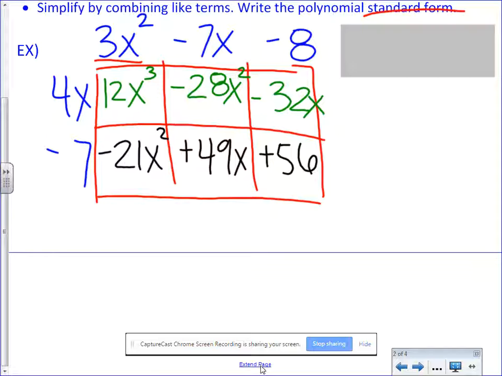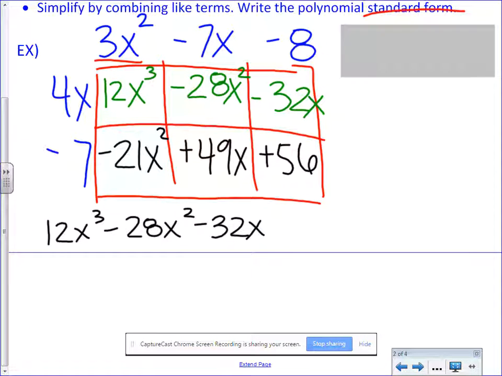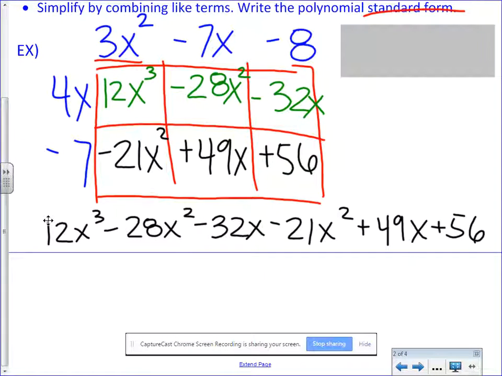So we had 12x cubed minus 28x squared minus 32x minus 21x squared plus 49x plus 56. I need to condense this so that A, all of my like terms are combined, and B, it's in standard form. So I'm going to do these kind of in one step because I think that we can handle it.